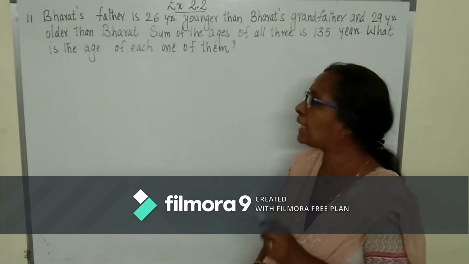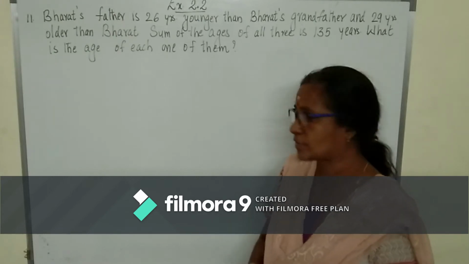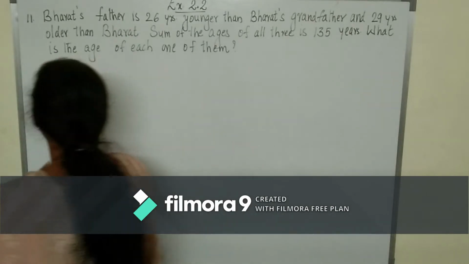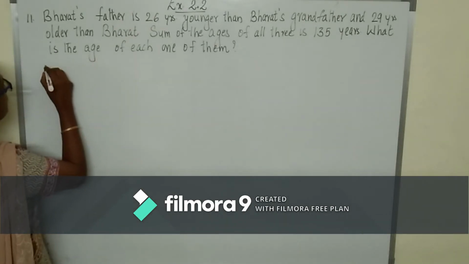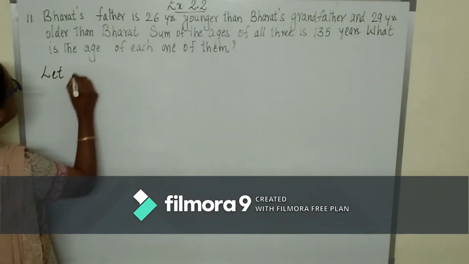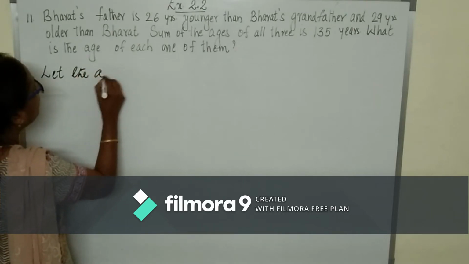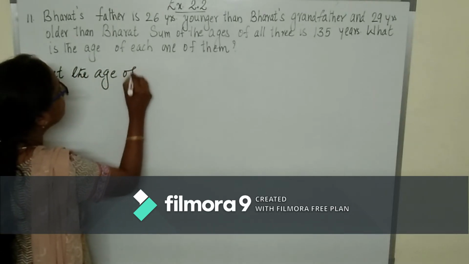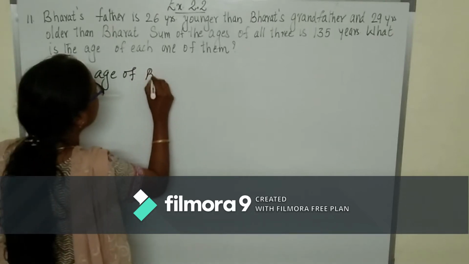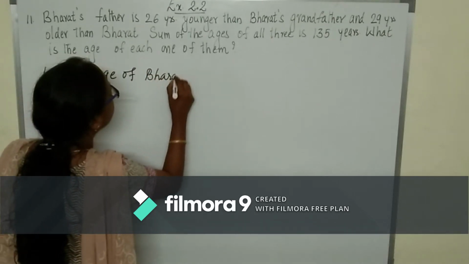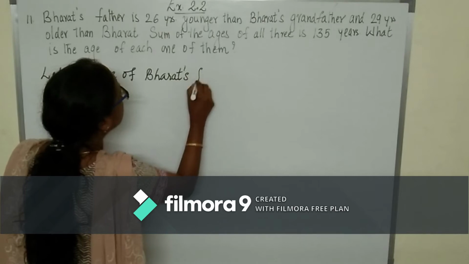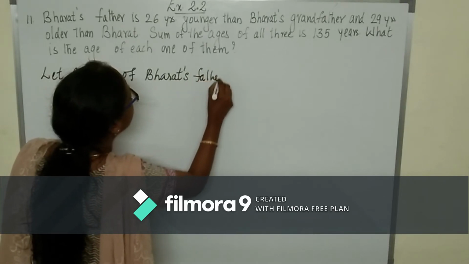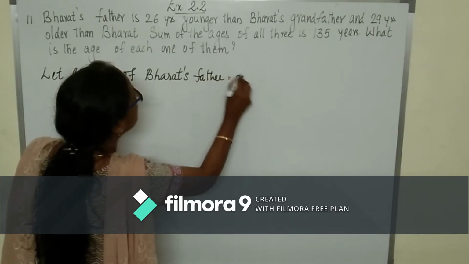So we will take Bharat's father's age as X. Let the age of Bharat's father be equal to X.